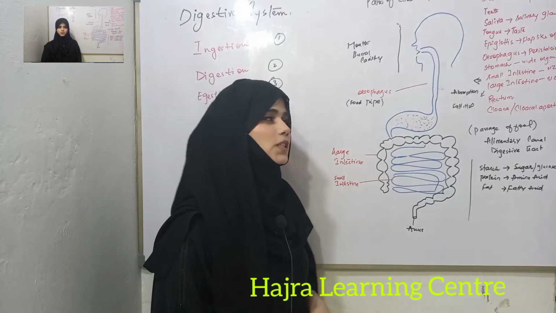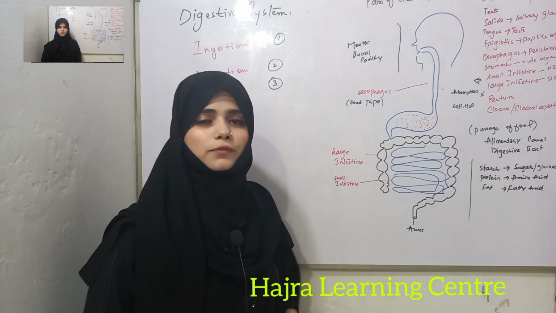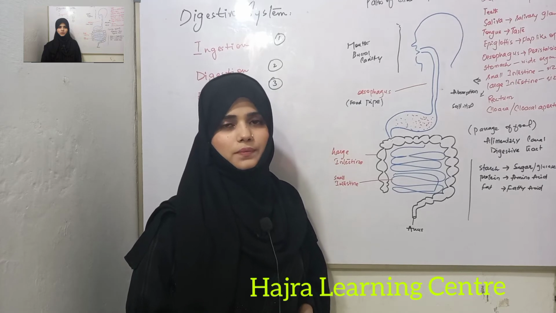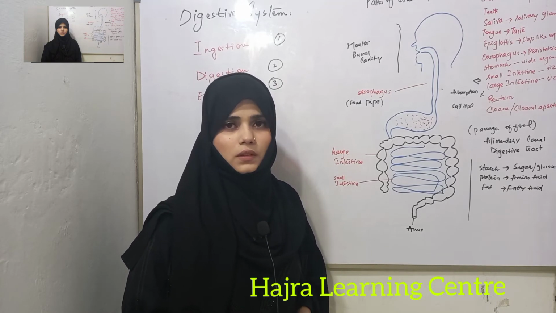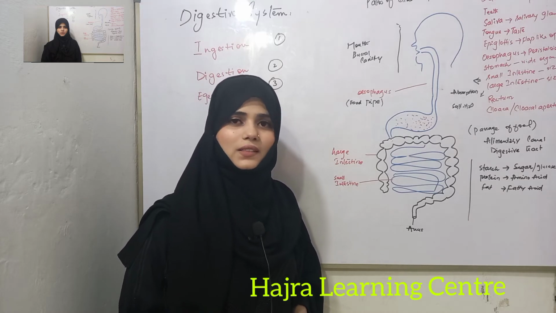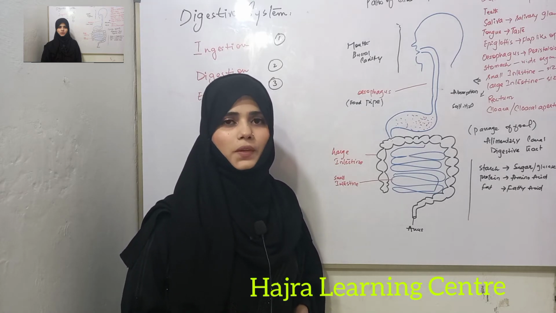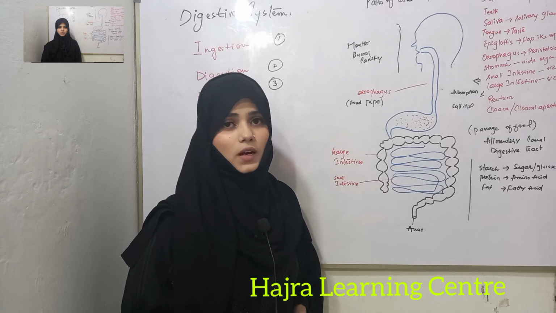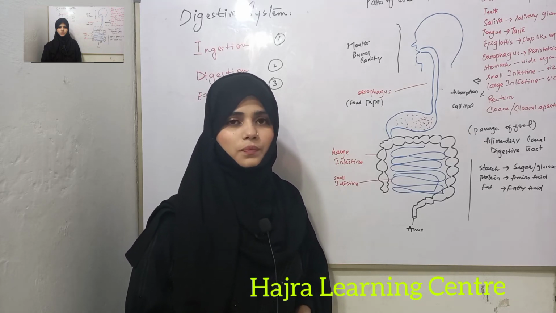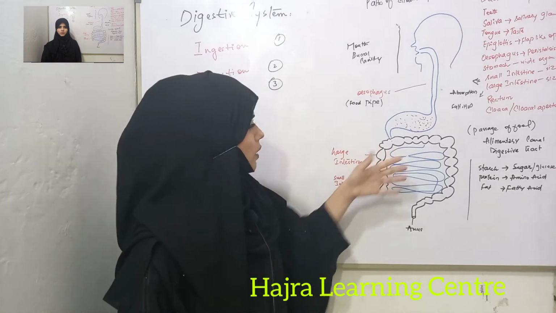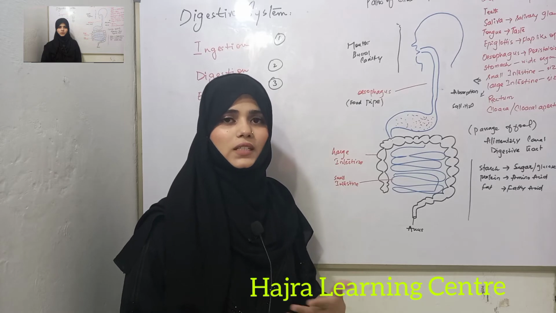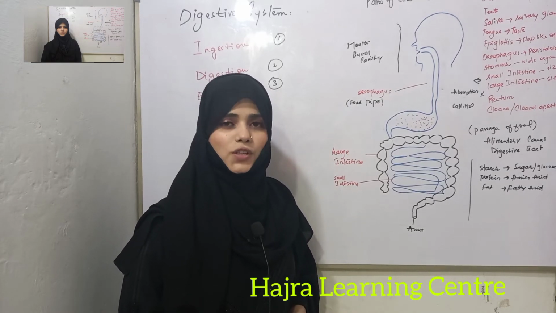The function of digestive juices is to convert the food into smaller substances, such as protein is converted into amino acid, fat is converted into fatty acid, and starch, you can say starch is converted into sugar or glucose. So in the small intestine, with the help of digestive juices, digestion takes place.